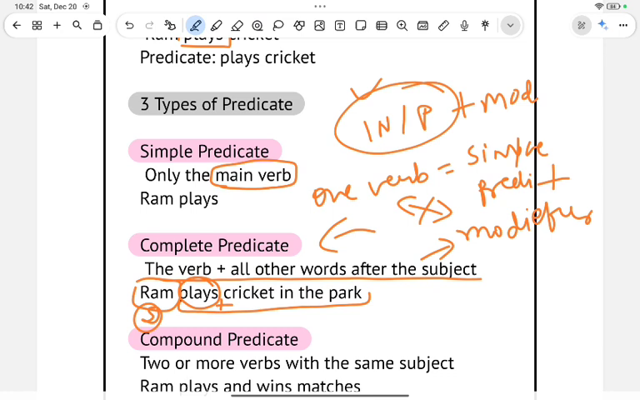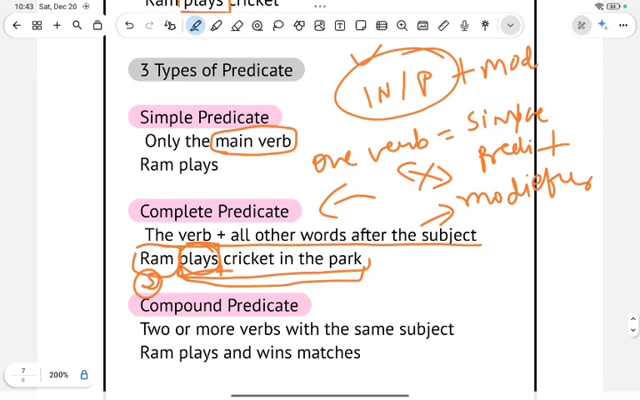If the question is asking what is the simple predicate here, then we will say plays. But if it is asking for the complete predicate, then we have to identify it as plays cricket in the park. So whatever there is after the subject, that is known as our complete predicate. Otherwise, if it talks about simple predicate, then it's only the verb. Okay, now let's move towards our last predicate. Just like we have done three types of subjects in our previous video, in the same way there are three types of predicate. First one is simple, in which only the main verb will come.